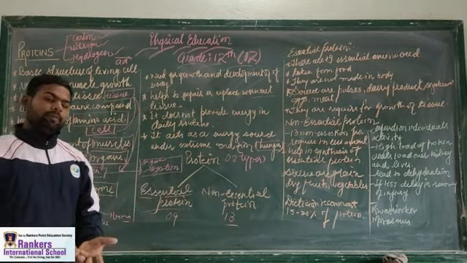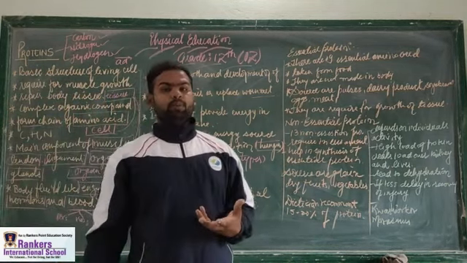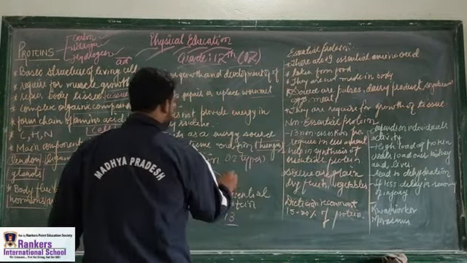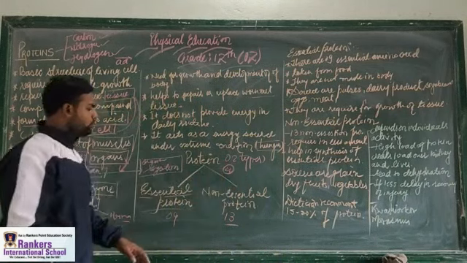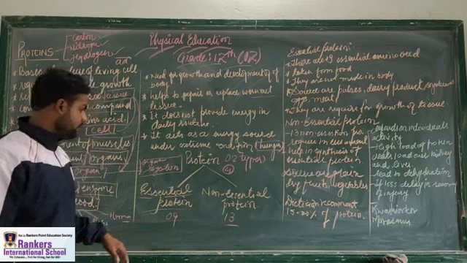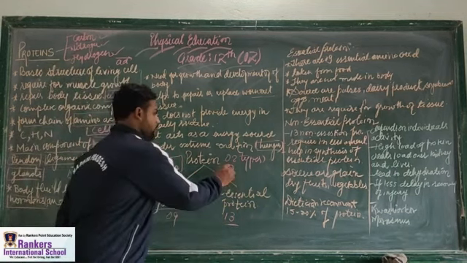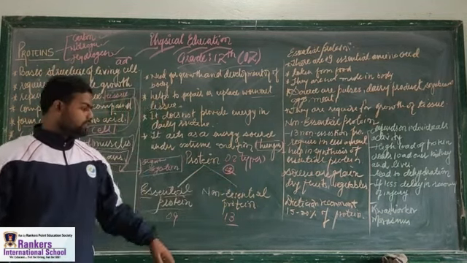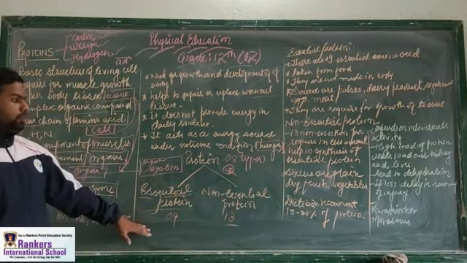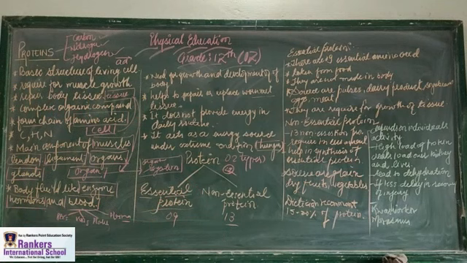Alright, there may be a question in the exam: how many proteins are there? There are 21 proteins. Out of them, 13 are, this is actually 22, I think. Yeah, 22 proteins. 13 are non-essential proteins and 9 are essential proteins. I hope you understand what exactly essential proteins and non-essential proteins are.